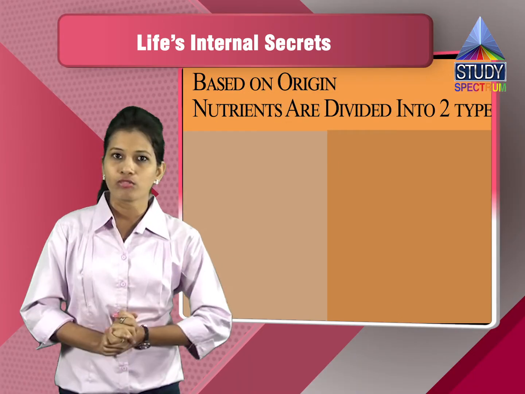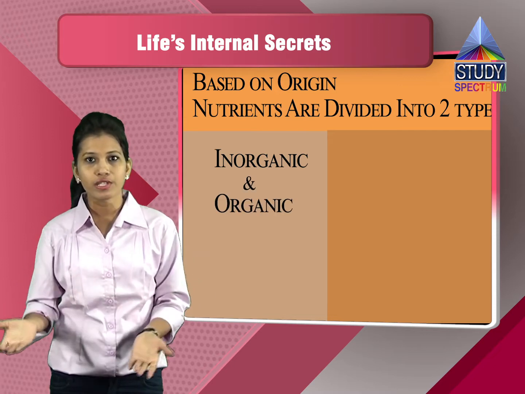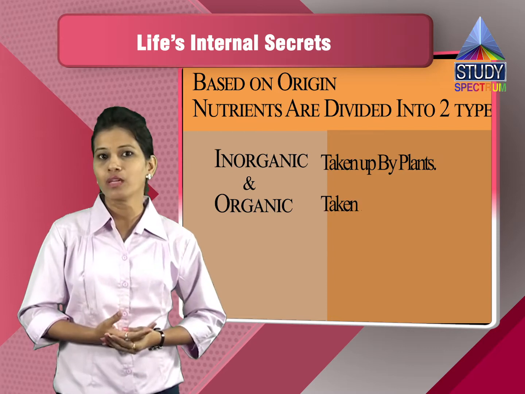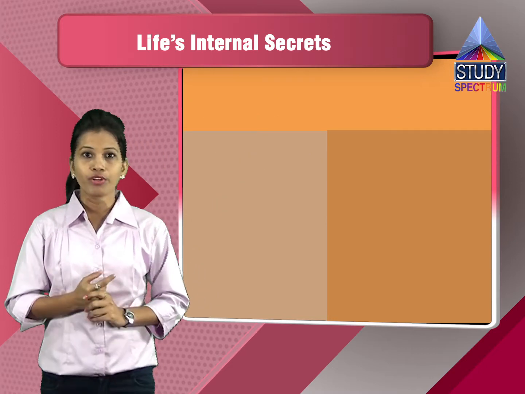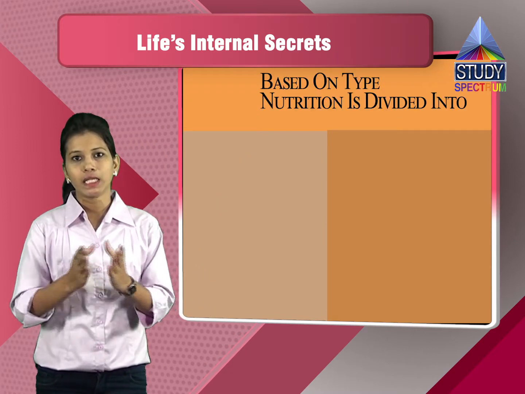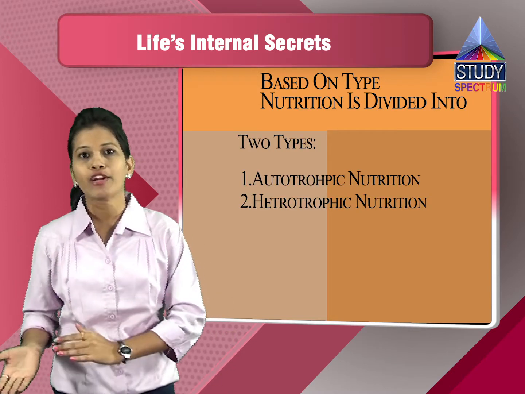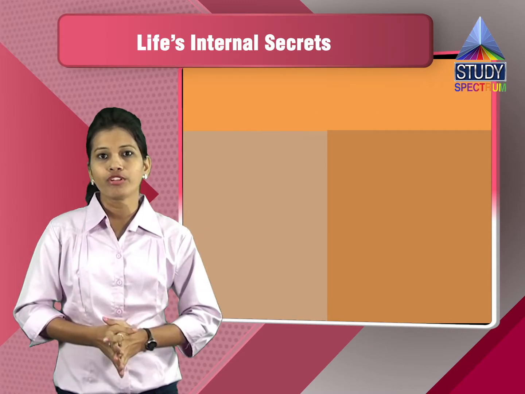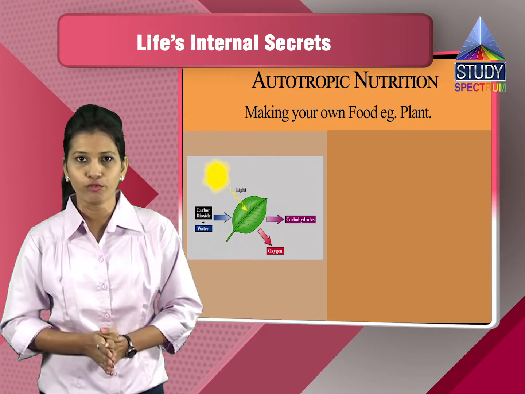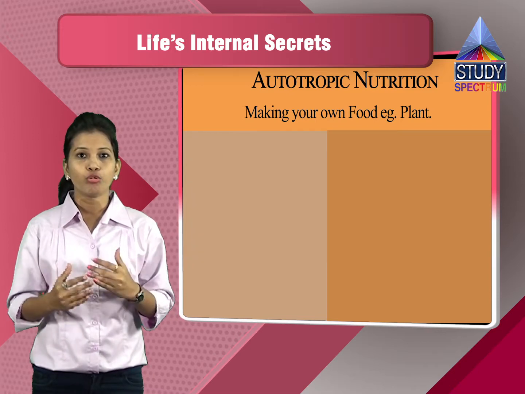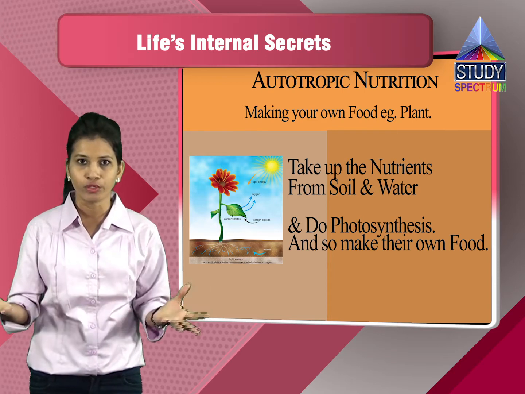Based on the origin, nutrients are also divided into inorganic and organic types, and the inorganic nutrients are mostly taken up by the plants, whereas the organic nutrients are taken up by human beings. Based on the type of nutrition, it is divided into two types: autotrophic nutrition and heterotrophic nutrition. Autotrophic nutrition is making your own food. Plants make their own food. They take up nutrients from the soil and water, and do photosynthesis and make their own food.